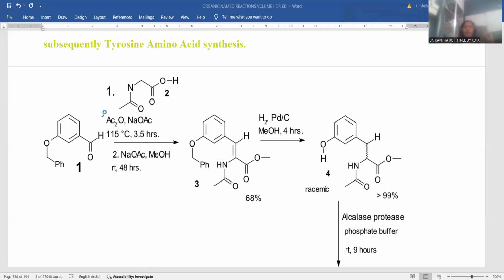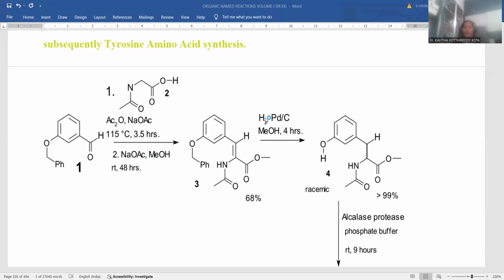After generating azlactone, this benzaldehyde molecule goes for what reaction? There is a condensation process. Here you can notice the condensation process, and subsequently you hydrolyze the molecule also. It opens like this. Here is the carboxylic acid, here is the amino functionality. There are multiple reactions taking place within the single reaction vessel. This is the multi-component reaction. In accordance with the green protocol, this process is accomplished and the open chain amino acid molecule got generated.